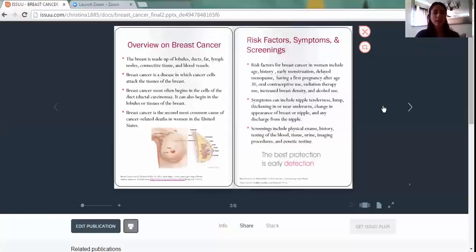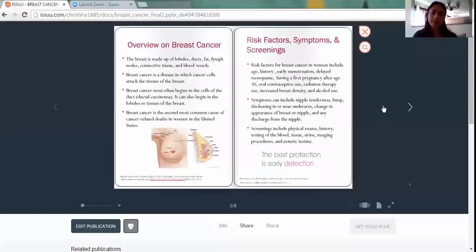The breast is made up of lobules, which make milk, and ducts, which carry milk from the lobules to the nipple. It is also made up of fat, lymph nodes, connective tissue, and blood vessels. Breast cancer is a disease in which the cancer cells attack tissues of the breast. It most often begins in the cells of the duct, also known as ductal carcinoma, and can also begin in the lobule cells or the tissues.